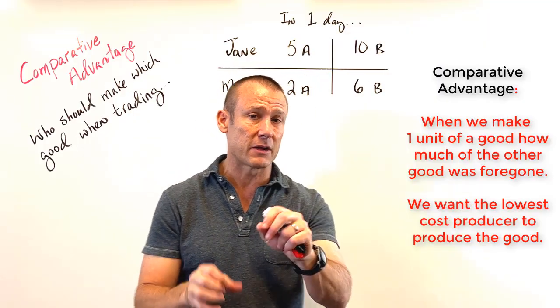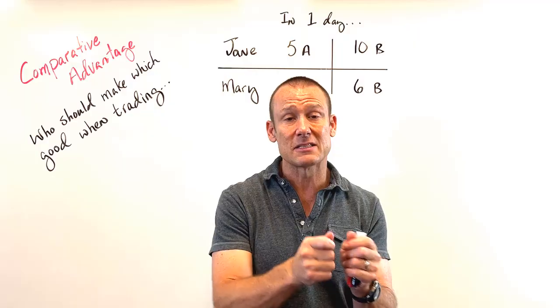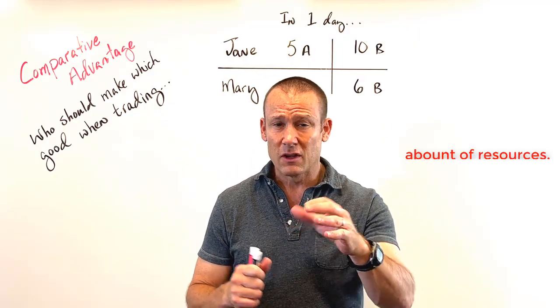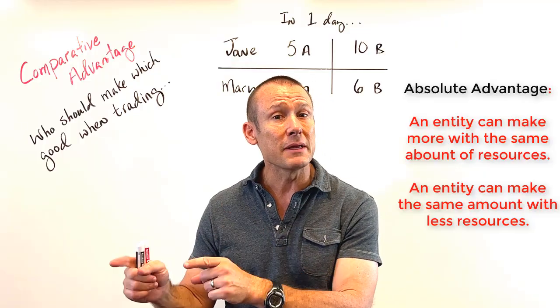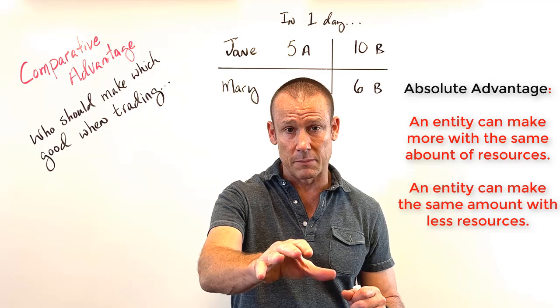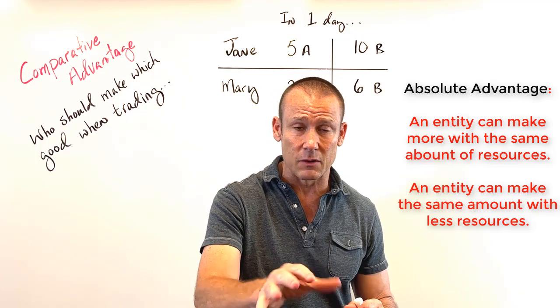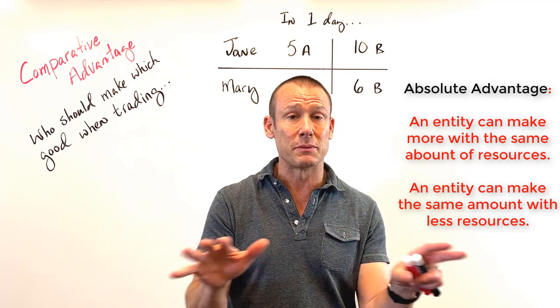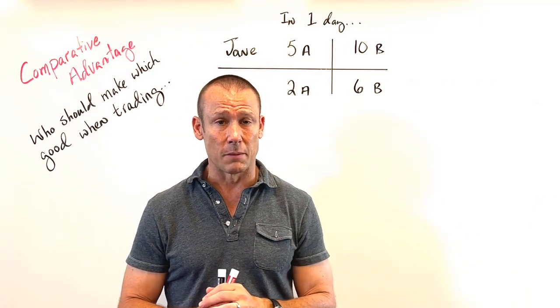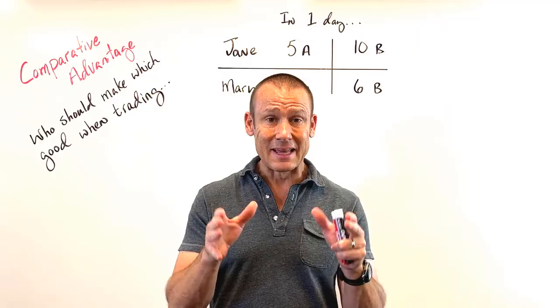Again, comparative advantage based on opportunity cost has the other good show up in the definition. Absolute advantage, the other good never showed up. Good B never showed up. One more time for absolute advantage. You can make more of good A with the same amount of resources. You can make the same amount of good A with less resources. Again, good B does not show up in that definition. Comparative advantage, good B shows up, okay? So, let's get to it.